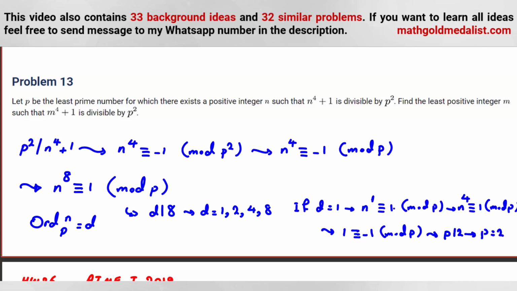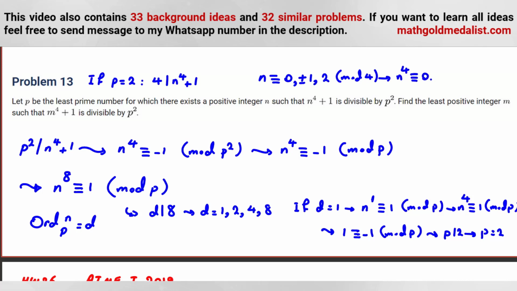So we should first reject p equals 2. If p is 2, it says p squared, 4, divides n to the 4 plus 1. We know n mod 4 is only 0 or 1, so n to the 4 mod 4 is 0 or 1 as well.